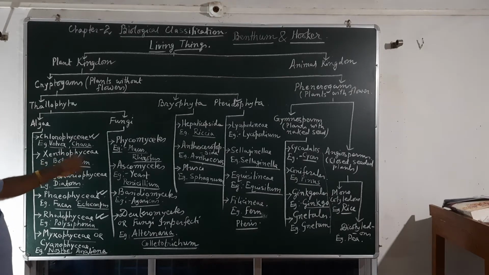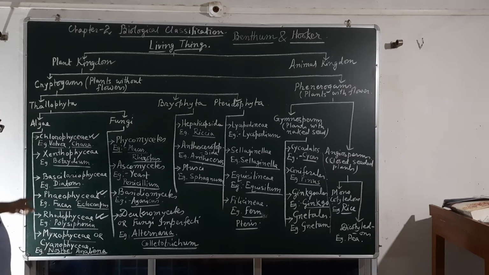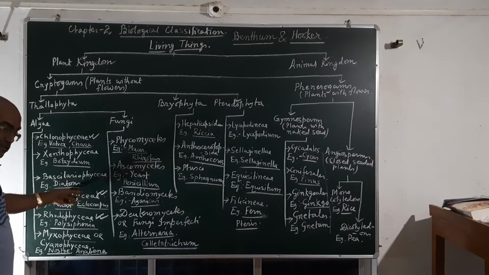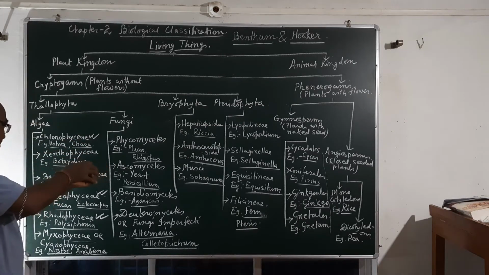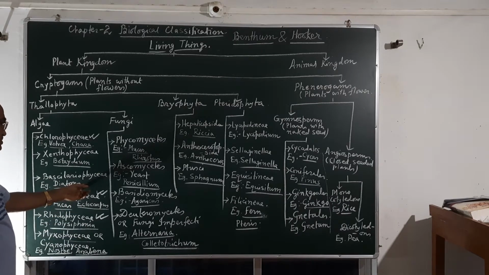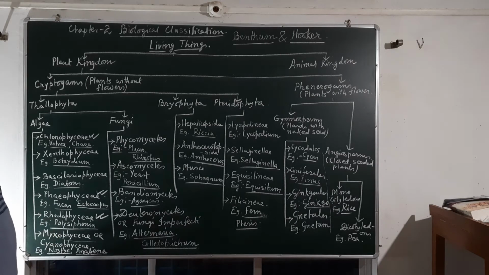Then Xanthophyceae have very few species, therefore we are not studying them now. The only example is Botrydium. Bacillariophyceae come under diatoms. Diatoms are just like a soap case, with one being the lower case and another the upper case. Therefore, this is called diatoms. Phaeophyceae, examples Fucus and Ectocarpus, are now also in algae. Phaeophyceae are the brown algae. They possess a brown color pigment in addition to the green color pigment.